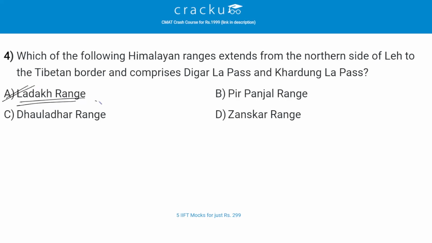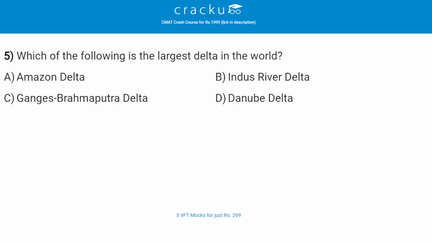The Ladakh range is regarded as a southern extension of the Karakoram range, which runs for 230 miles, that is 370 km, from the confluence of the Indus and Shyok rivers in Baltistan to the Tibetan border of Ladakh in the southeast. And the Ladakh range forms the northeastern bank of the Indus River and the western bank of the Shyok River.